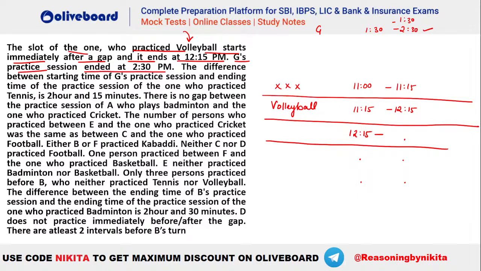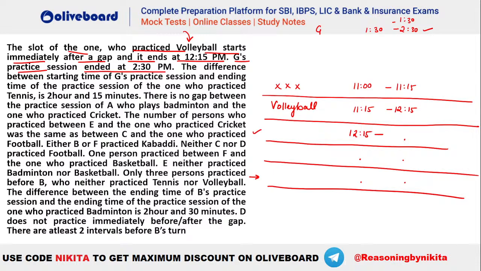So one possibility is that you take 12:15 to 12:30, then 12:30 to 1:30, and then 1:30 to 2:30, this particular one, isn't it? The other possibility is that you take 1 hour, like 12:15 to 1:15, then again 1:15 to 1:30. So in either of the cases, you can see this one has to end at 1:30, and this will be the one starting at 1:30 and ending at 2:30 here. I hope this is clear, everybody. ये समझ में आया सबको, everybody?